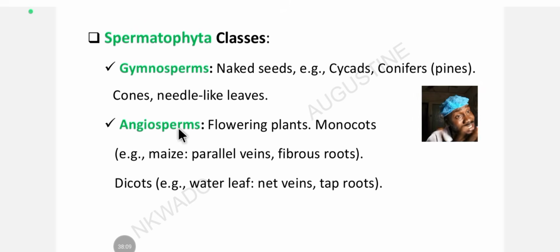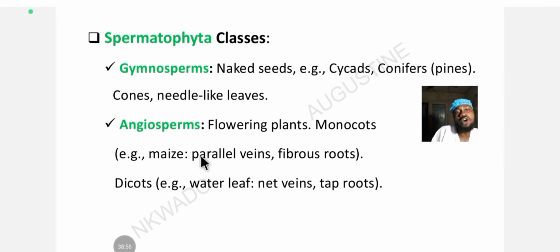Remember, spermatophyta are seed plants. The next under the spermatophyta classification is the angiosperms, and angiosperms are flowering plants. They include the monocots and the dicots. Monocots are one seed leaf, or cotyledon, plants. For example, they include maize, which has parallel veins crossing across its leaves. That's how to differentiate between a monocotyledonous plant and a dicotyledonous plant. Monocots also have fibrous roots.